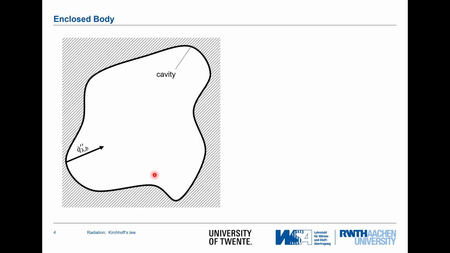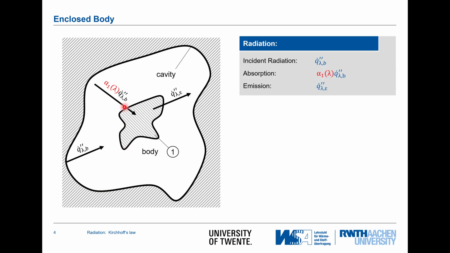Now let's move forward with that and use the cavity now as an enclosure. I'll put here an object into that cavity. I know the radiation coming from the cavity is black body radiation. That's why there's the index B. And now let's have a look. What is coming to the body and being absorbed? Body has the index 1. That's alpha 1. Of course, depending on wavelengths, times that wavelength specific black body radiation of that cavity. And at the same time, that body, due to its own temperature, is emitting radiation.